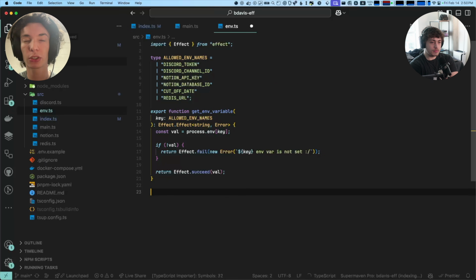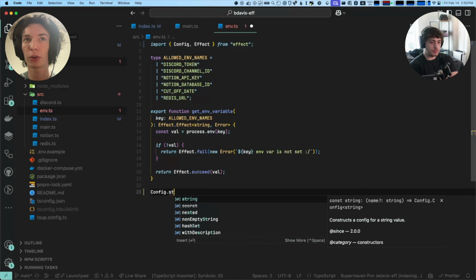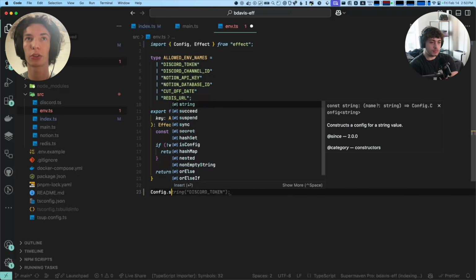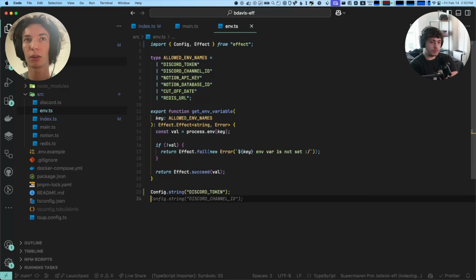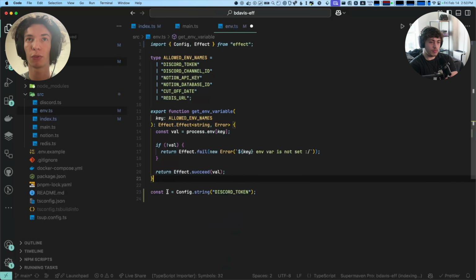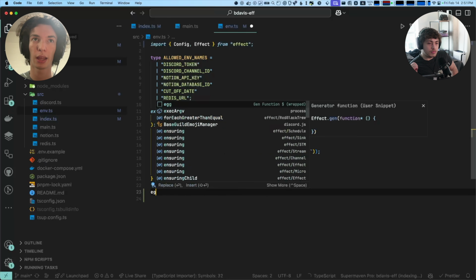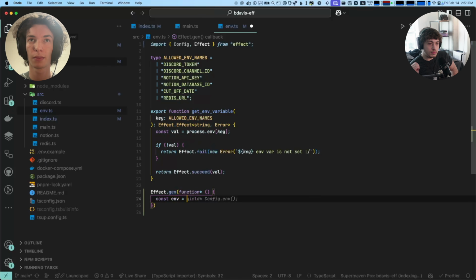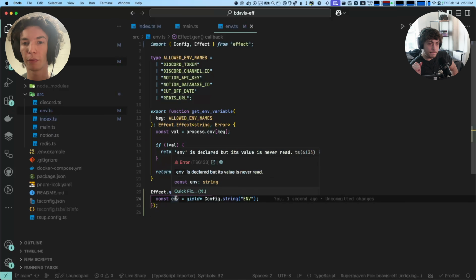But actually, Effect has this whole module called Config. There's a bunch of them: Config.number, Config.string, and these represent different data types. But we can call Config.string with Discord token, and what we get back becomes an effect. And so this would give us the value of the environment variable.